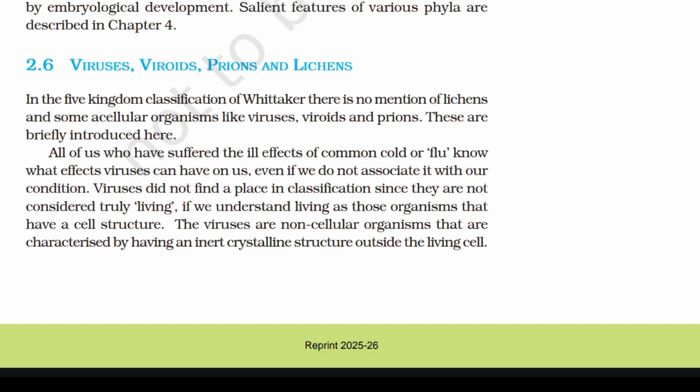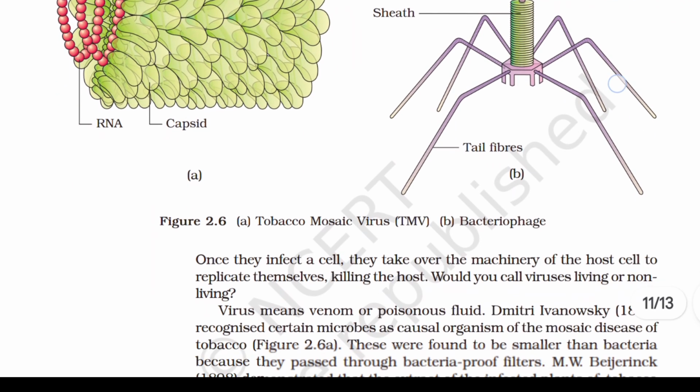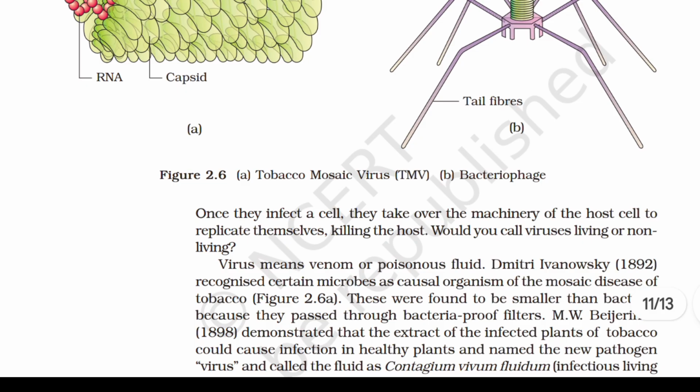Viruses did not find a place in classification since they are not considered truly living, if we understand living as those organisms that have a cell structure. The viruses are non-cellular organisms that are characterized by having an inert crystalline structure outside the living cell. Once they infect a cell, they take over the machinery of the host cell to replicate themselves, killing the host.